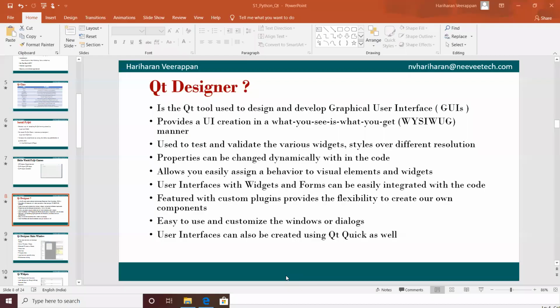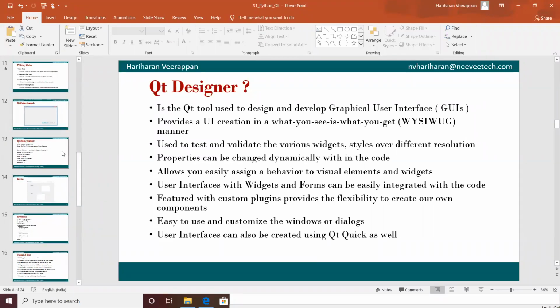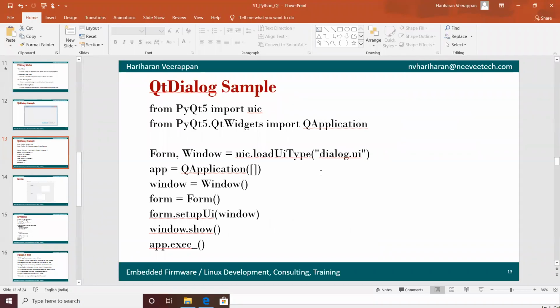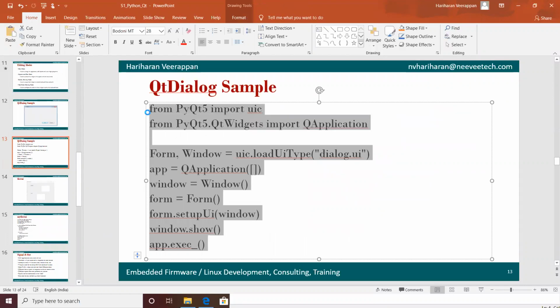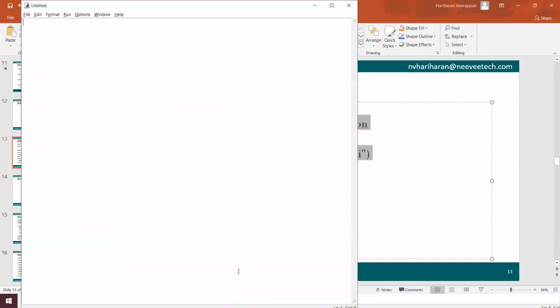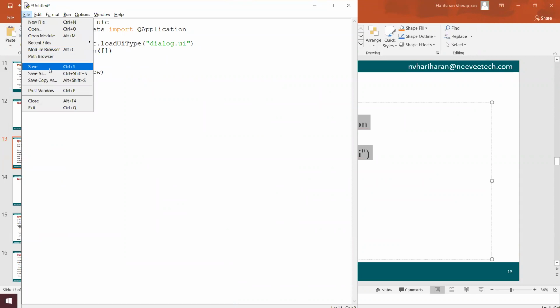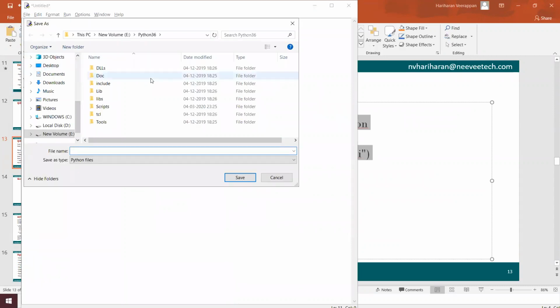We can use functions to load that user interface, and we can show it in our application, which we can see over here. Yeah, this is a simple one to show.